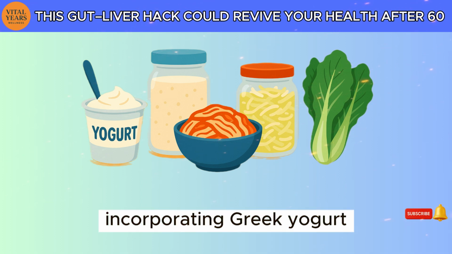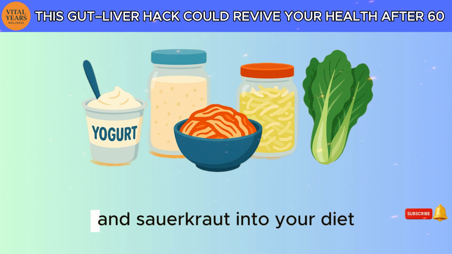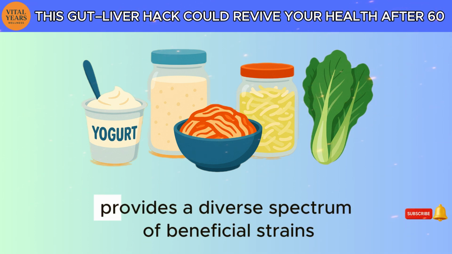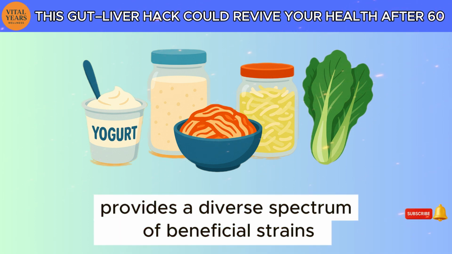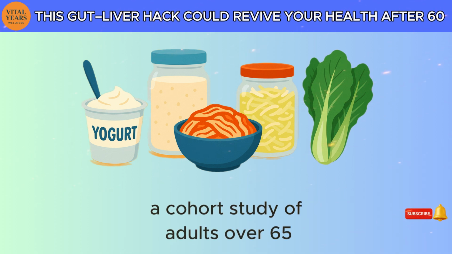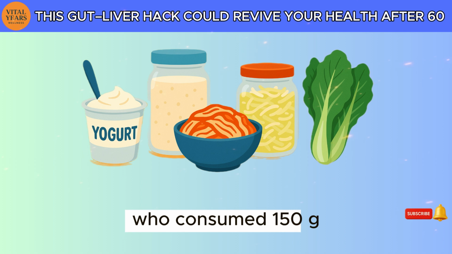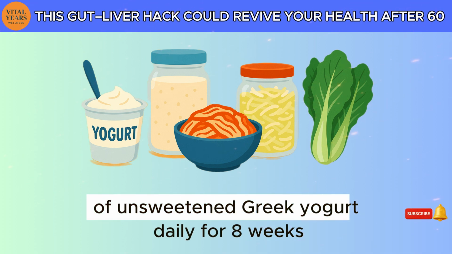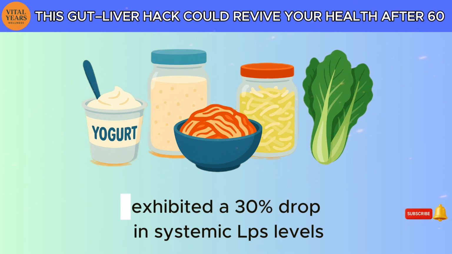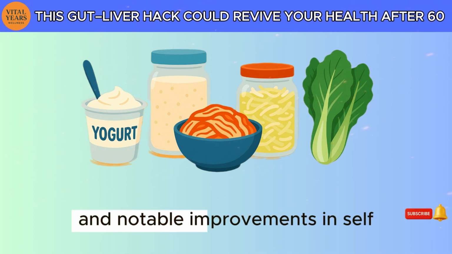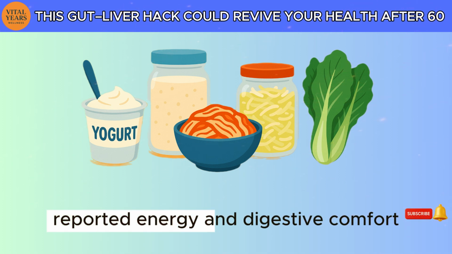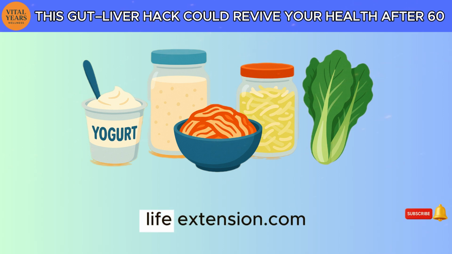5. Fermented foods, daily probiotic powerhouses. Incorporating Greek yogurt, kefir, kimchi, and sauerkraut into your diet provides a diverse spectrum of beneficial strains. A cohort study of adults over 65 who consumed 150 g of unsweetened Greek yogurt daily for 8 weeks exhibited a 30% drop in systemic LPS levels and notable improvements in self-reported energy and digestive comfort.